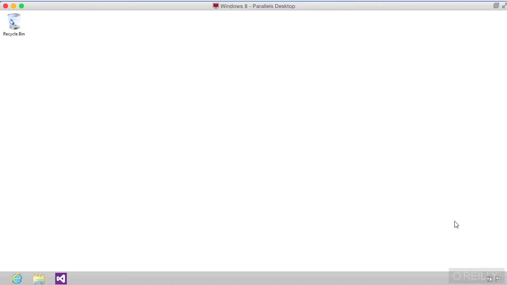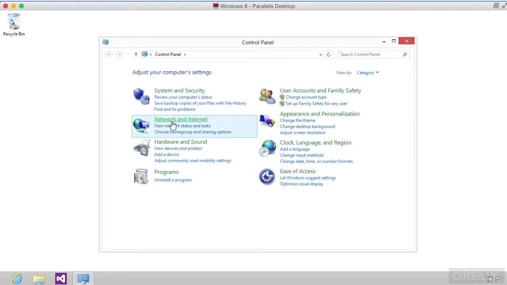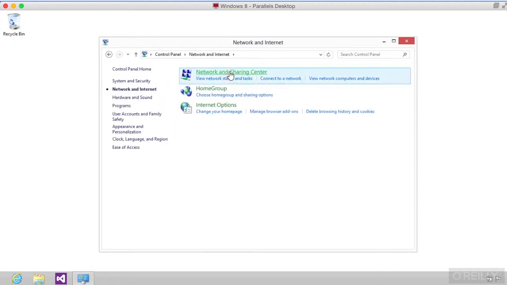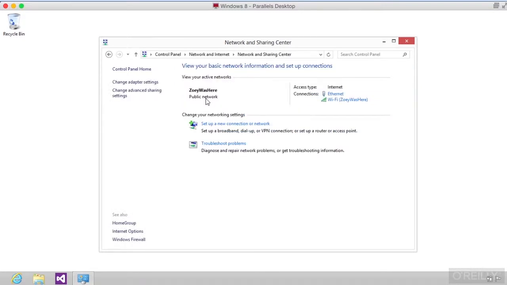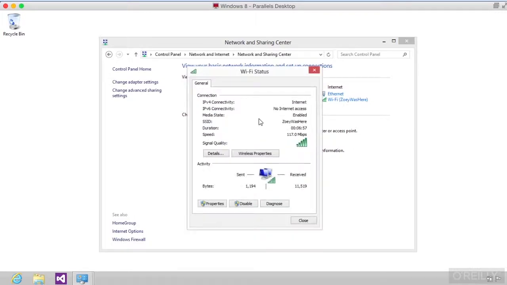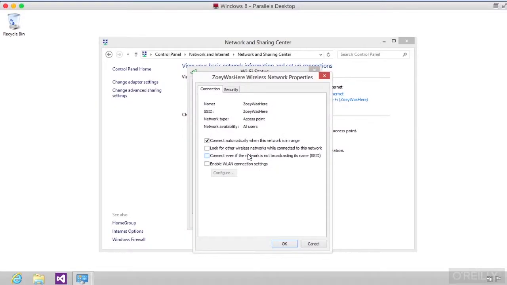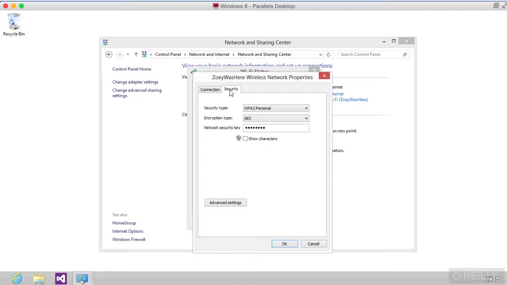Now, of course, I can bring up the Control Panel. I can go to Network and Internet, and I can look at the Network and Sharing Center. You'll see that I'm connected here via Wi-Fi on that network. Of course, I've got wireless properties that I can take a look at. It tells me the name that I'm connected to, the SSID, that it's an access point. And if I go over to security, we are doing WPA2 personal and AES. And of course, I could change the network security key if I wanted to here as well.